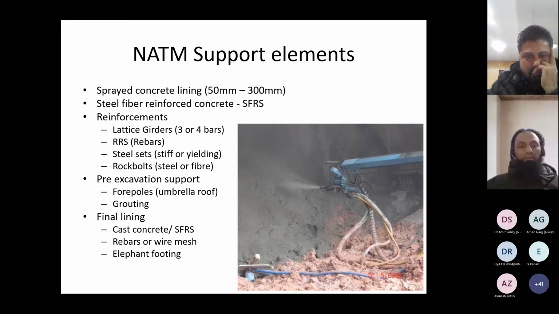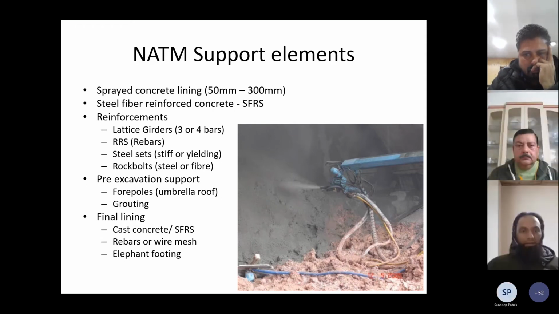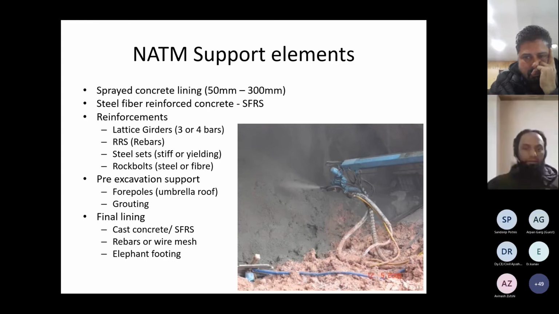And then the final lining, it can be a cast concrete or it can also be a shotcrete, depending upon the requirements for the functionality of the tunnel. And there can be reinforcements like rebars or wire mesh, depending upon the forces. And elephant footing is normally provided at the corners, at the inverts, where the forces are normally high because of sharp corners, sharp turns in the profiles. So in that case, we provide elephant footing.